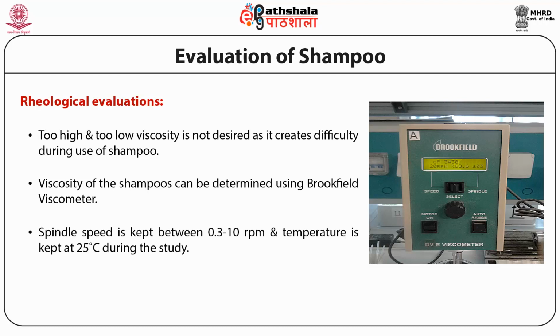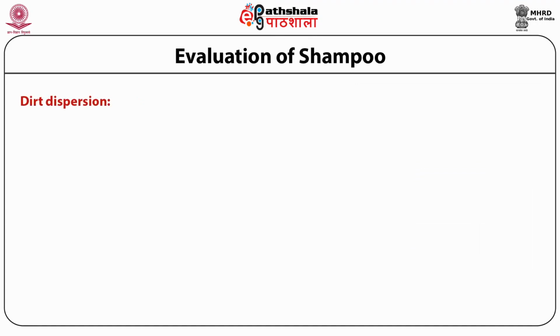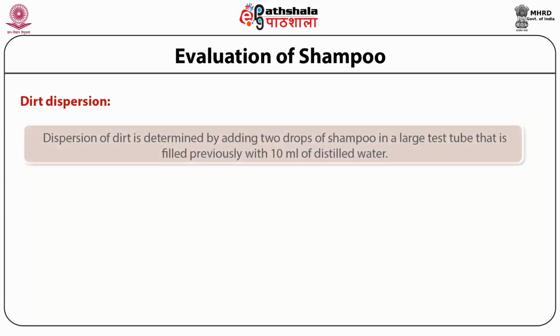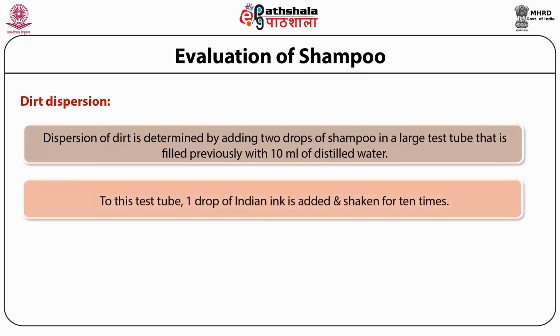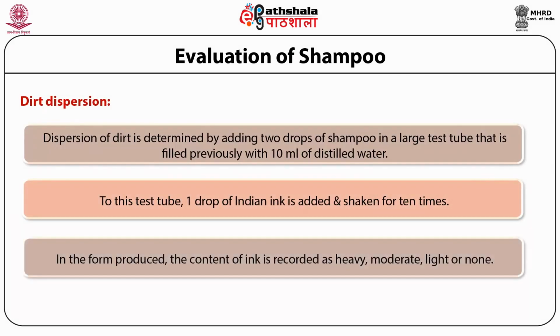Dirt dispersion is another test which is determined by taking 2 drops of shampoo in a large test tube that is filled previously with 10 ml of distilled water. To this test tube, 1 drop of Indian ink is added and the test tube is shaken for 10 times. In the foam produced, the content of ink is recorded as heavy, moderate, light or none.